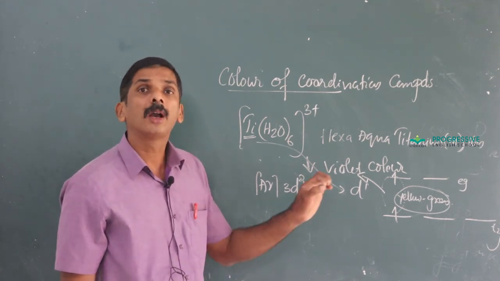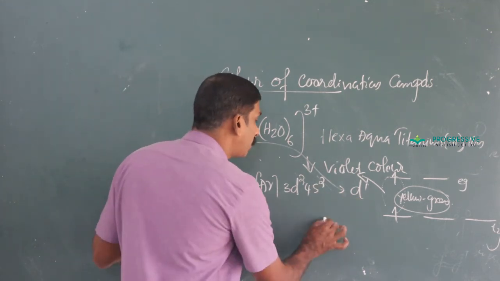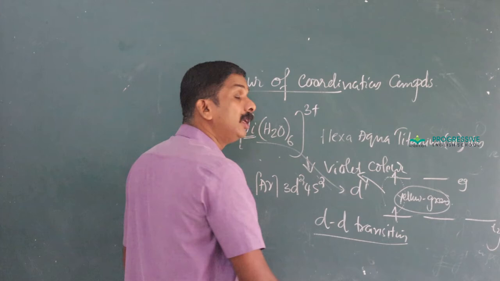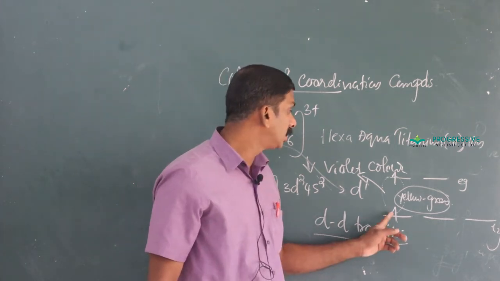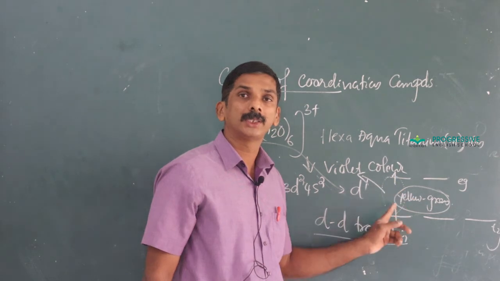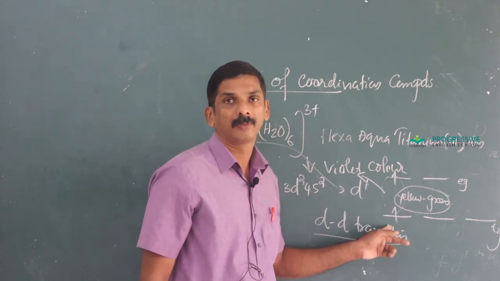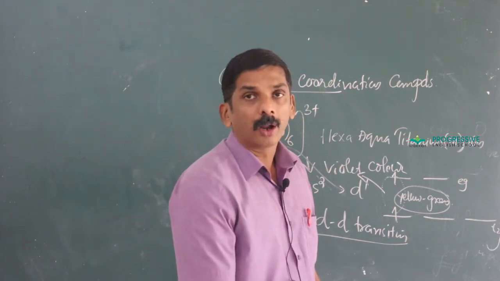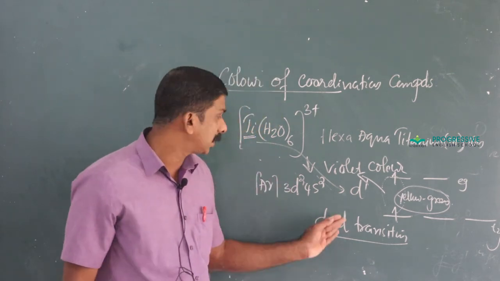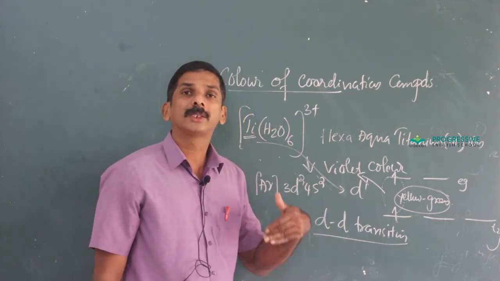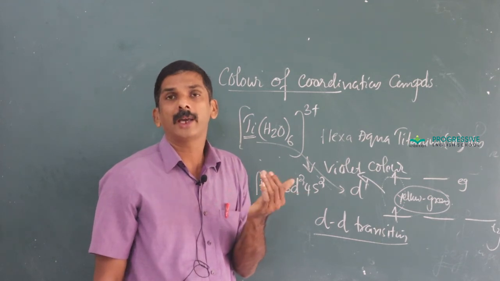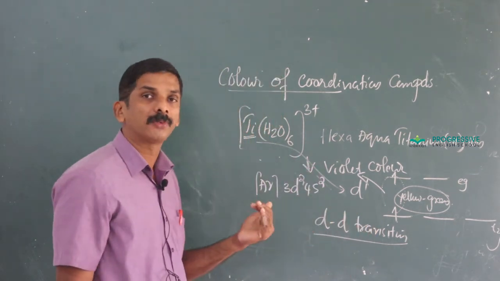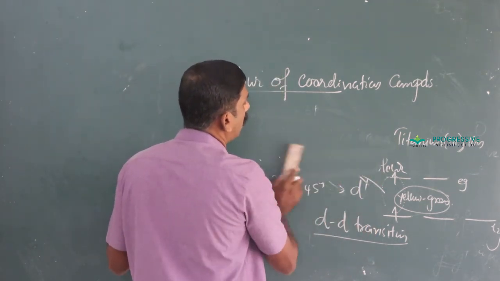In other words, the color of coordination compounds is explained on the basis of d-d transition. This is a d orbital, this one is also a d orbital, this is d-d transition. t2g and eg both represent d orbitals, and when an electron from the lower energy level absorbs energy corresponding to a particular color, it is excited to a higher energy level. Definitely at the higher energy level that electron is unstable and returns to the ground state by emission of energy corresponding to that absorbed color.